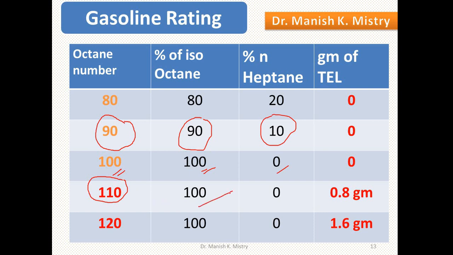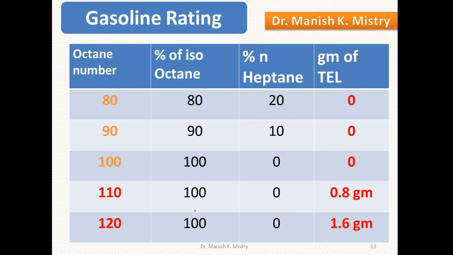What is the meaning of that one? 100% isooctane with 0.8 gram of lead per liter, because 0.8 gram of lead can increase the octane number by 10. What is the total octane number? 10 plus 100, that means 110.